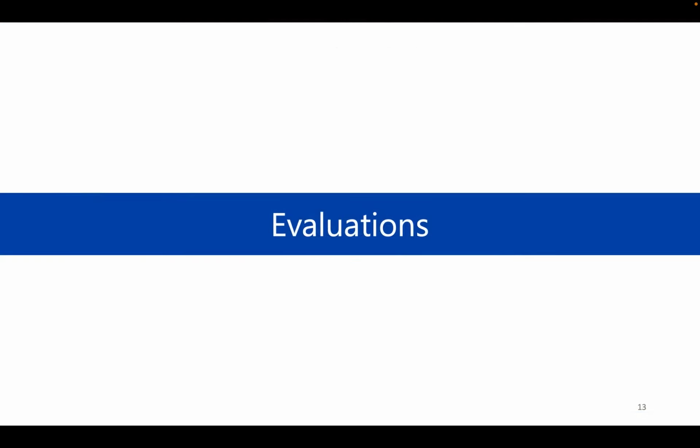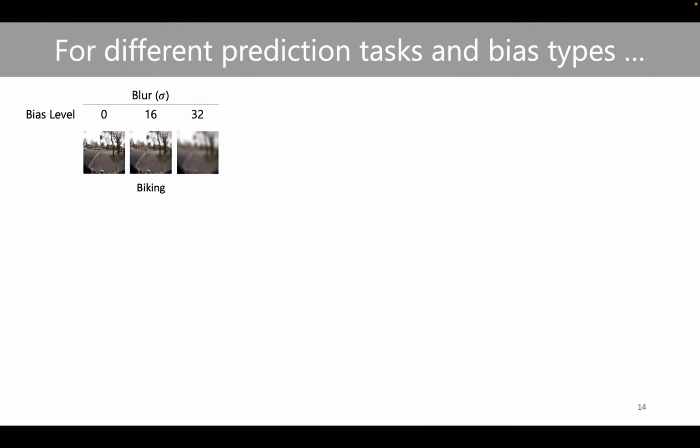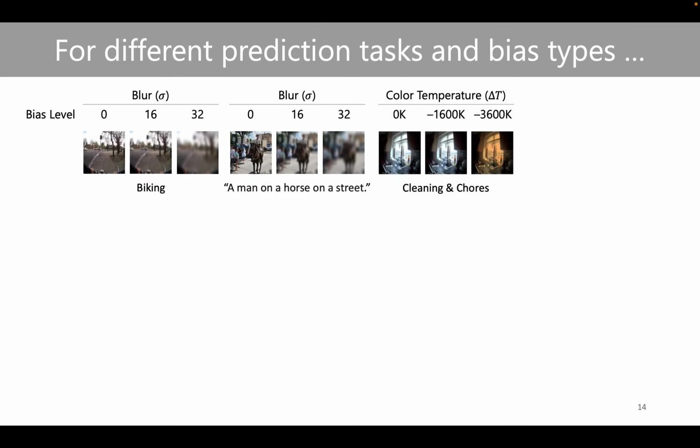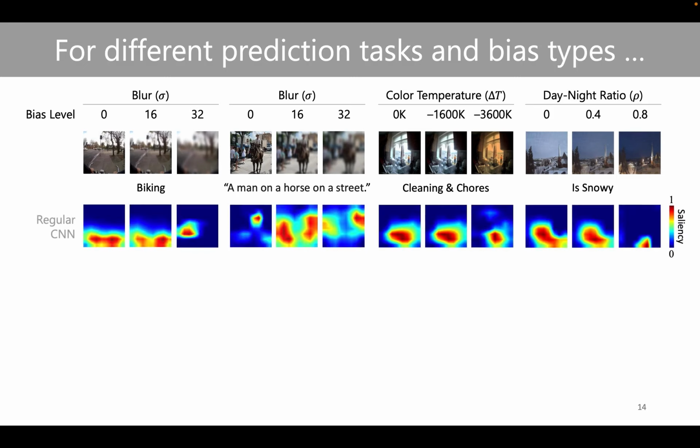Let's see how much CAMs are distorted and how well Debiased-CAM can help. We evaluated different prediction tasks, image classification and image captioning, and different bias types, including synthesized biases such as image blur, color temperature shift, and natural bias such as day-to-night light change. Across these, image bias leads to CAM distortions.